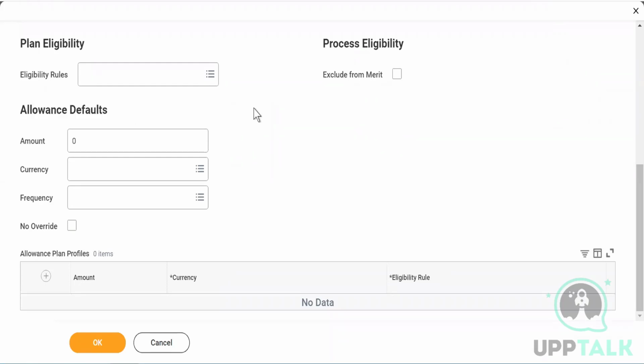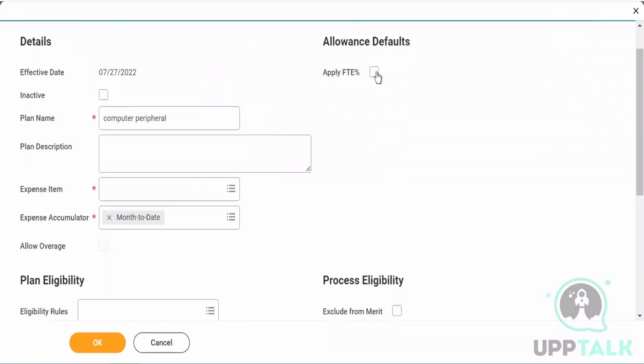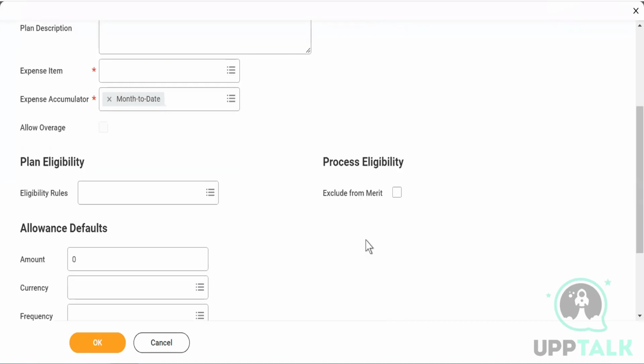Then you see, you want to give it to your full-time employees. Generally, all these things are even given to the company's consultants also. Because of company reasons, they are traveling, or because of company issues, their laptop is broken or the mouse is not working, then how will they work? So even if they have bought it, they will get the reimbursement from the organization. And then you see this option, exclude from merit. In this case, we should check this.